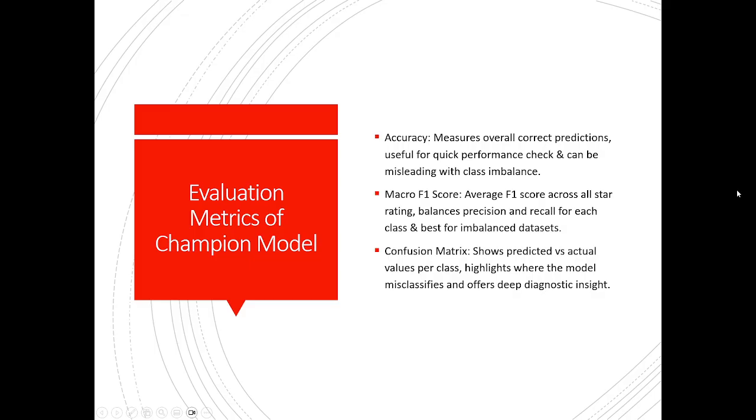As for the evaluation metrics of the champion model, we look at the accuracy, which measures overall correct predictions, which is useful for quick performance checks and can be misleading with class imbalance. As for the macro F1 score, the average F1 score across all star ratings balances precision and recall for each class and is best for imbalanced datasets. The confusion matrix shows the predicted versus actual values per class while highlighting where the model misclassifies and offers deep diagnostic insight.